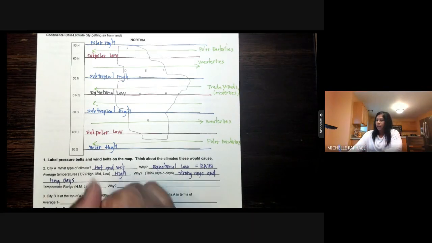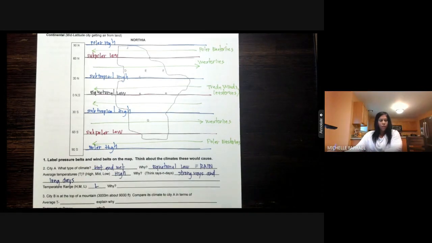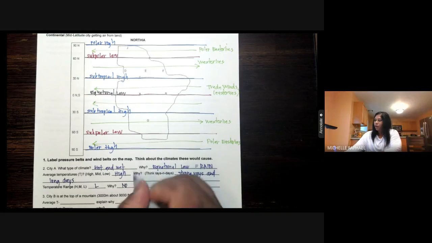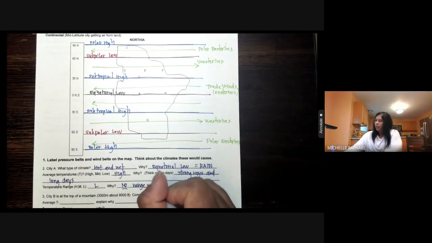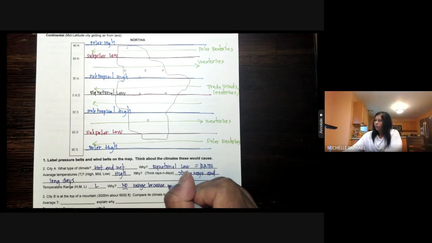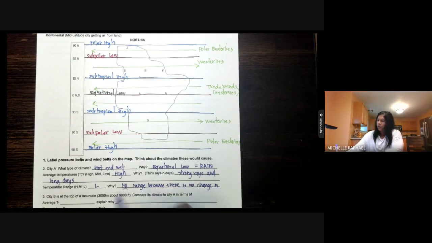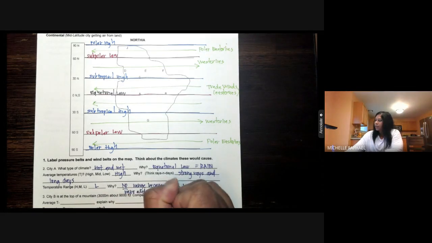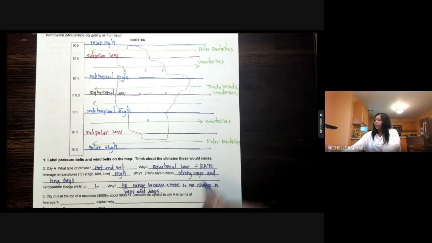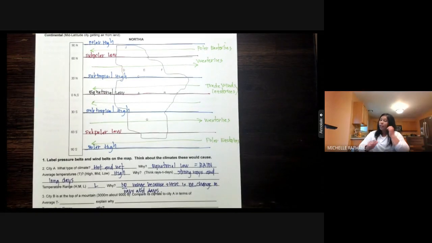So temperature range is low, and why? Because there's no range, because there is no change in rays and days. All right, so no range because there's no change in rays and days.